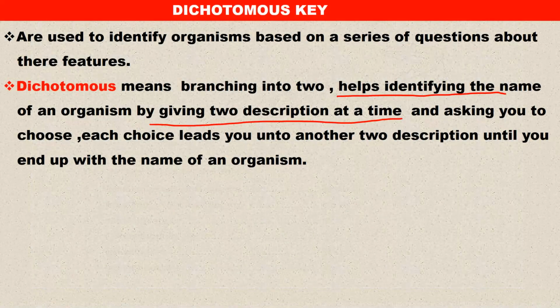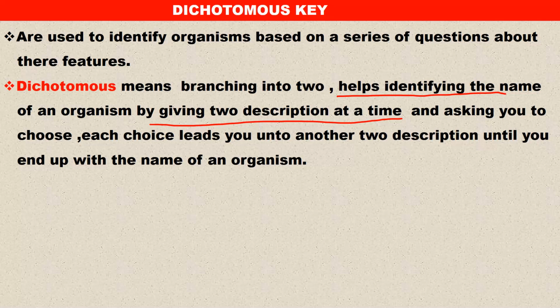Dichotomous keys are used to identify organisms based on a series of questions about their features. So what you're able to see. Dichotomous simply means branching into two. This helps us identify the name of an organism by giving two descriptions at the same time and asking you to choose.